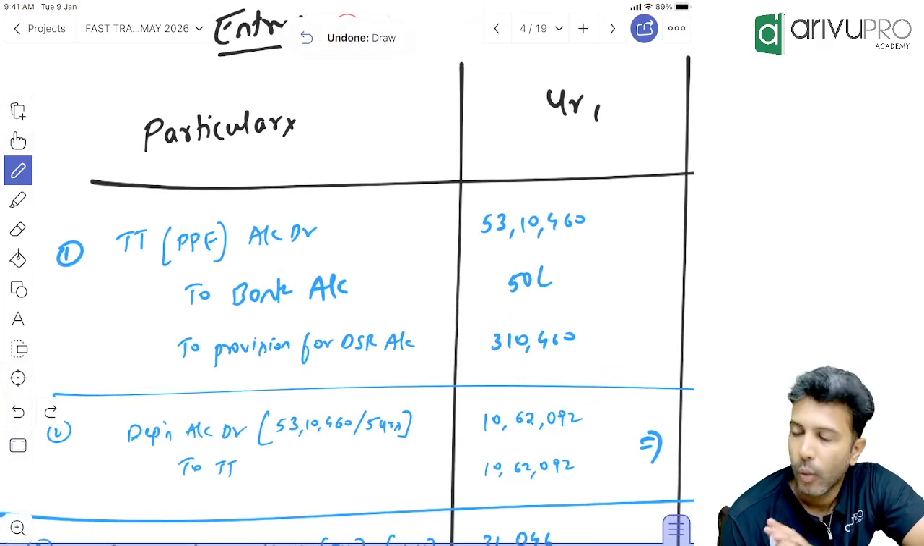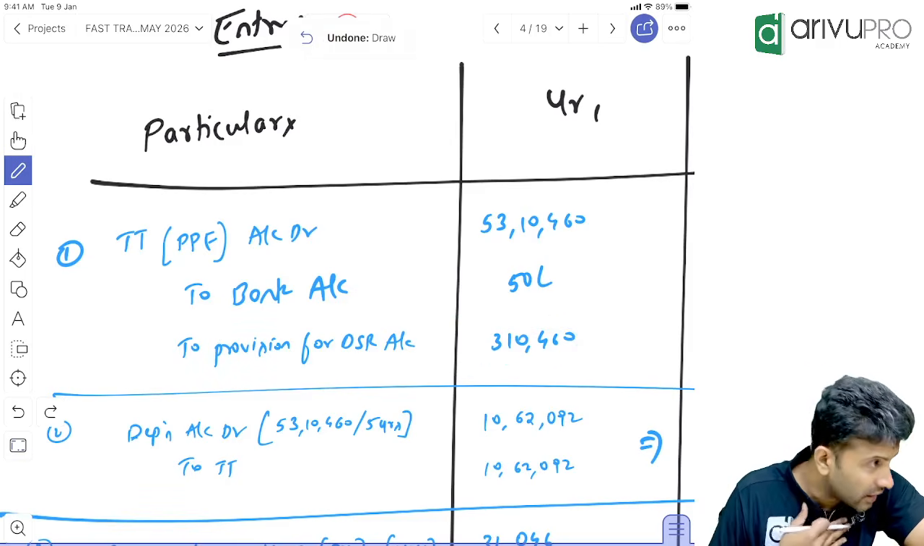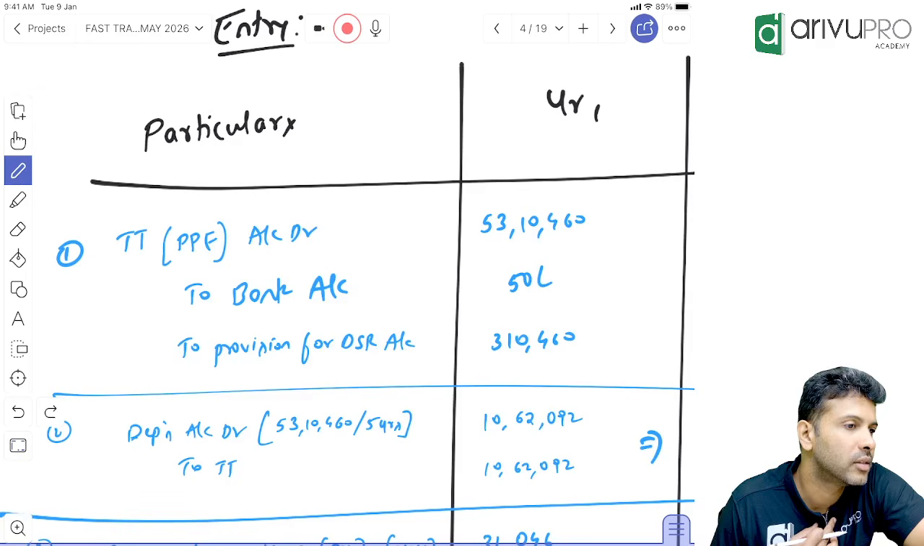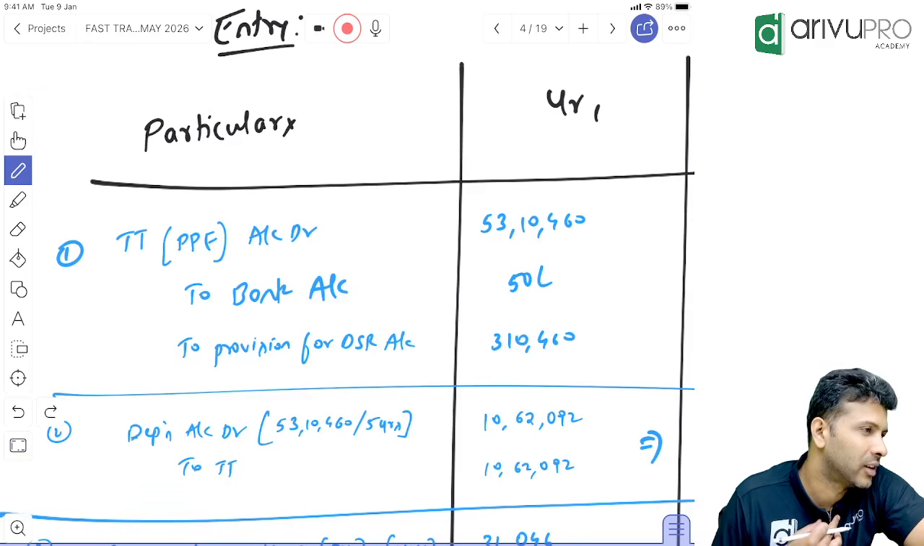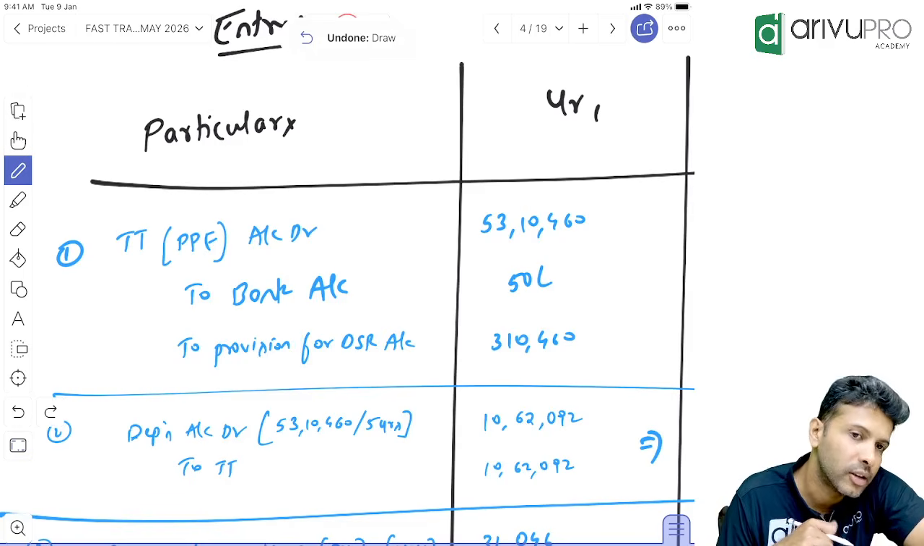Great. Why provision? Because this is not a pakka number, it can change. We are estimating that after 5 years, the amount will be how much? 5 lakh. Since it's an estimated number, we make a provision for this. Clear, sir? This is the journal entry.